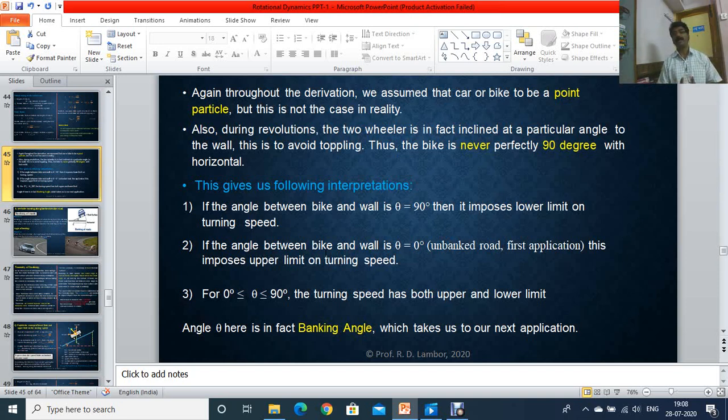And if this angle is in between 0 degree and 90 degrees, the turning speed of the vehicle has both upper as well as lower limits. So this angle here is in fact the banking angle, which takes our discussion to the third application that we want to study today.